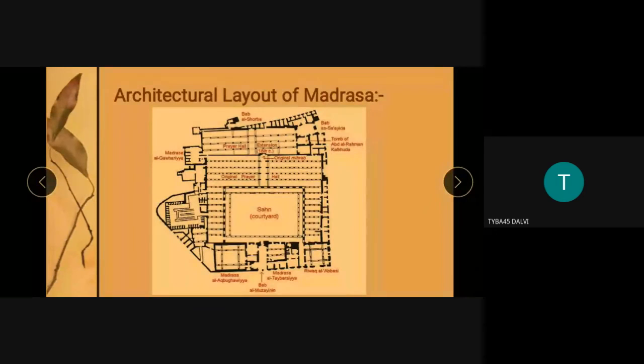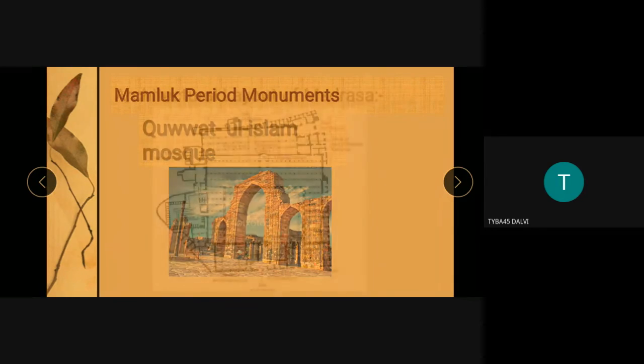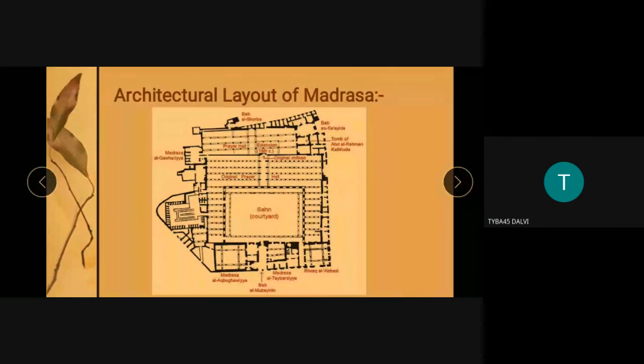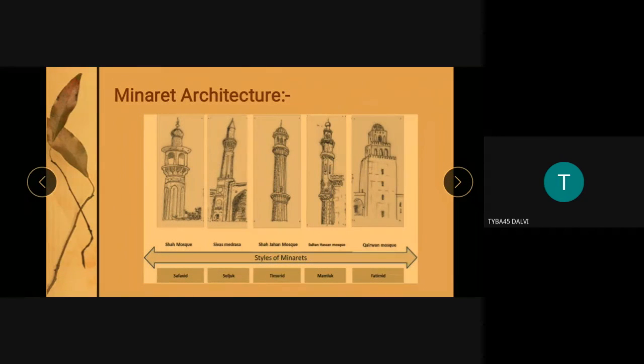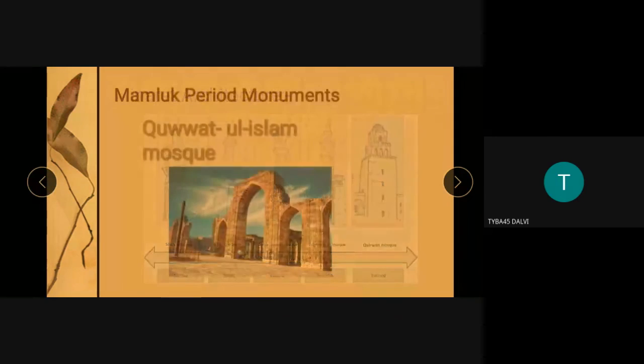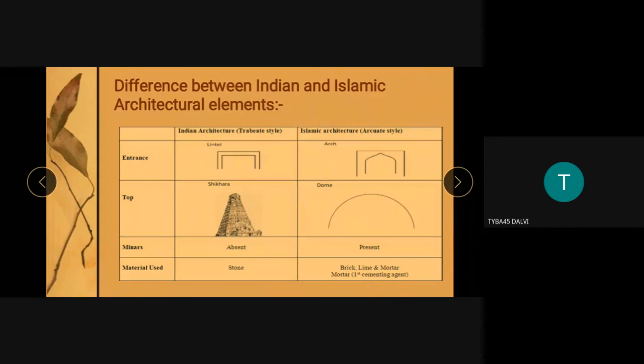Okay, yes, understood the similarity. Then I will move further. Now I have completed the madrasa, and I will move further with minaret architecture. Before moving ahead, we will take a break. Then in the next session we will start with the minaret architecture.